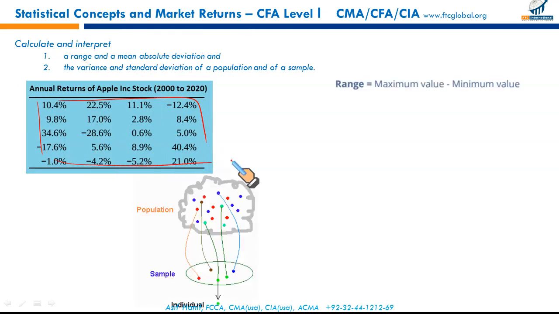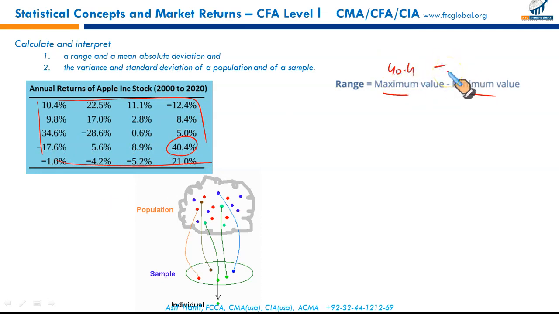So let's say taking the same set of data representing the whole population, we need to calculate range. In this data, range measures the spread by comparing the maximum value and the minimum value in the data. In this set of data, the maximum value is 40.4.